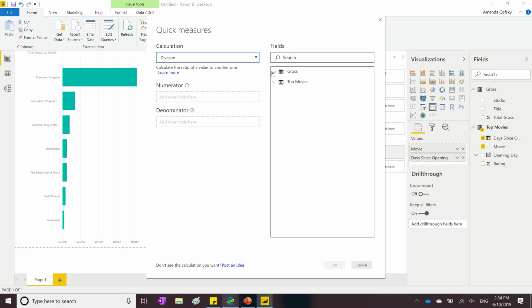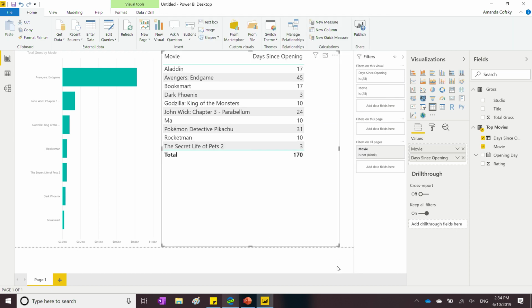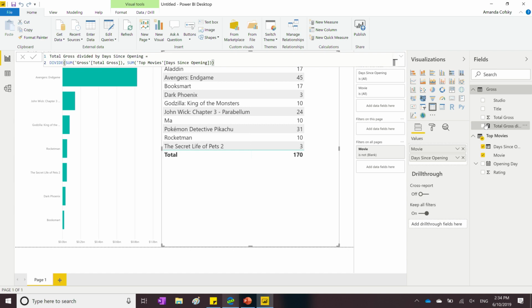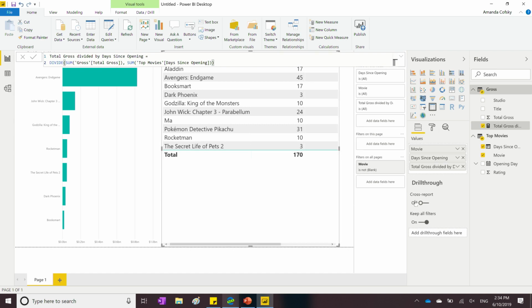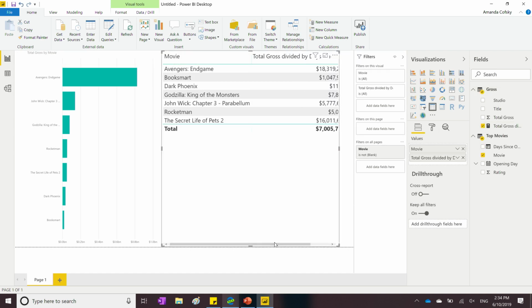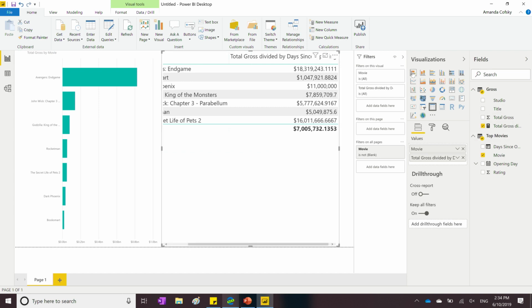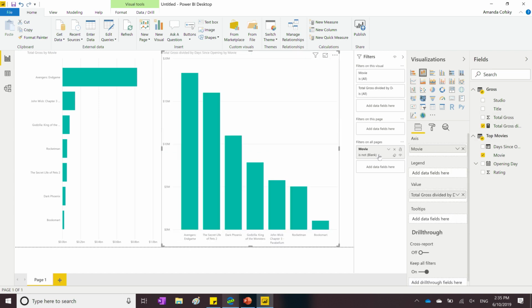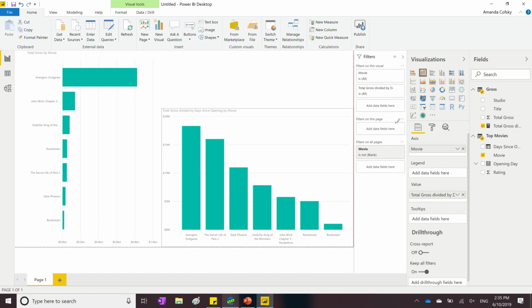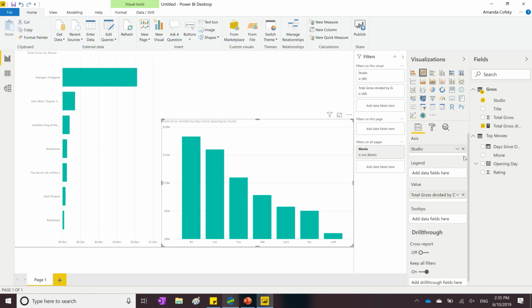And so in my case, I just wanted division. I wanted total gross by the number of days it's been opened. And then that gives me my measure, which I can add to my table. And then now I can see I have my average amount that each of these movies has earned. And so you can see I can really easily extend my model and build out any of the calculations I need to build out the report and find the answers that I need.